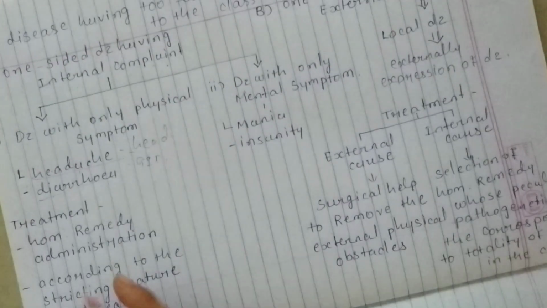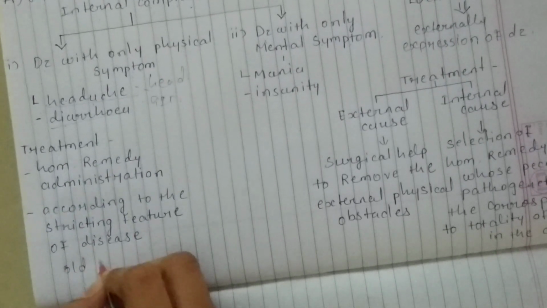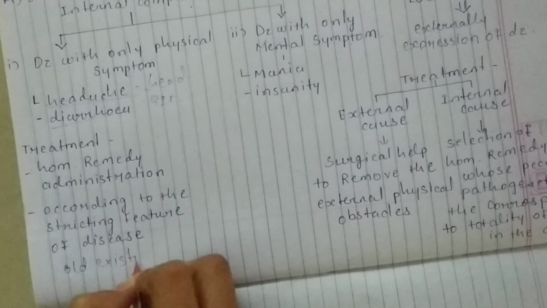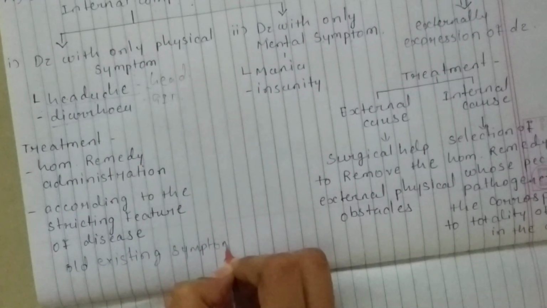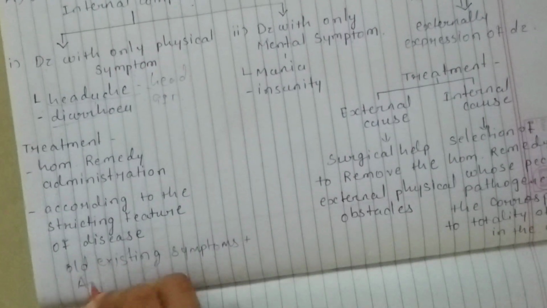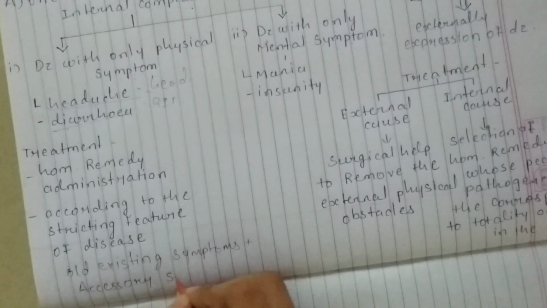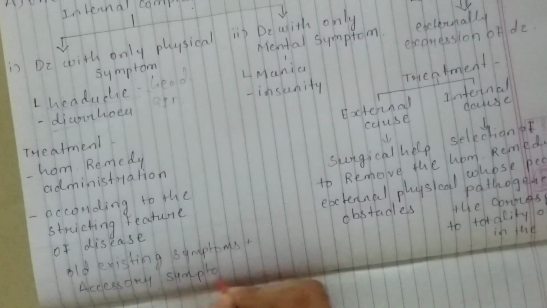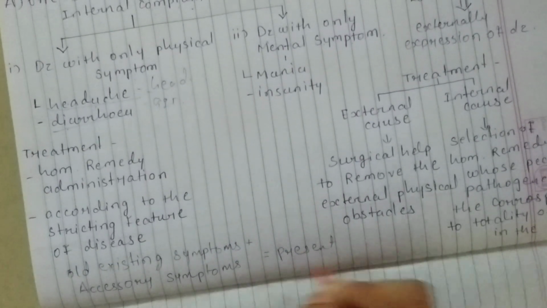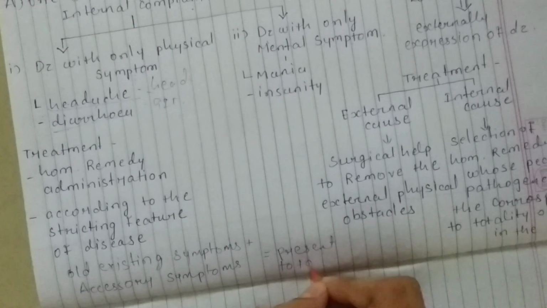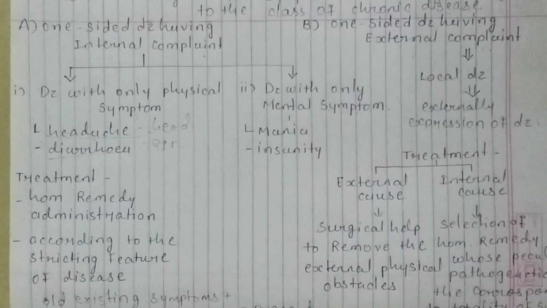So, one line that is very useful: old existing symptoms plus the accessory symptoms produced by the medicine is equal to the present totality, because they give a number of symptoms that will give the totality of symptoms. Okay,